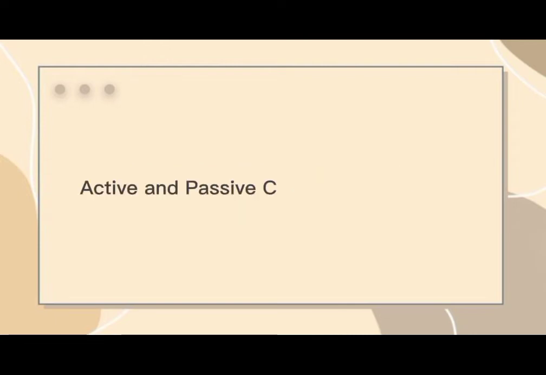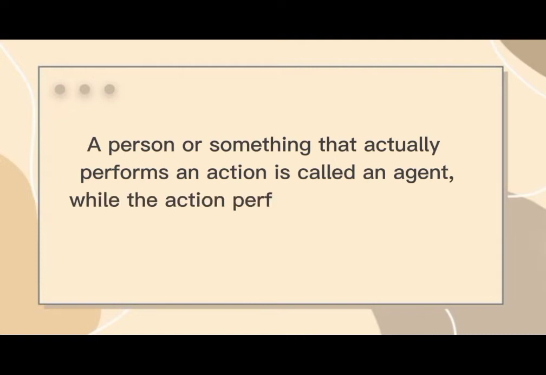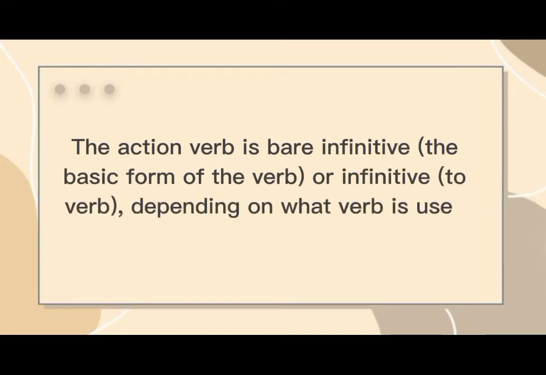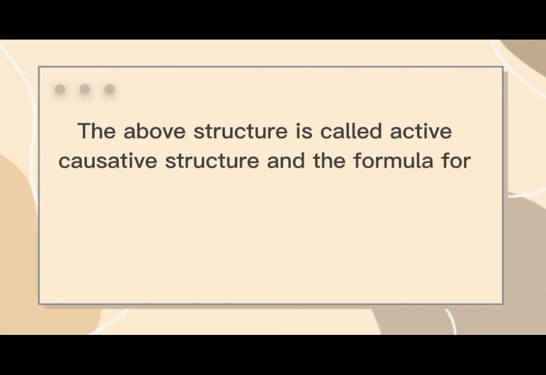Active and passive causative formulas. A person or something that actually performs an action is called an agent, while the action performed by the agent is expressed in the action verb. The action verb is a bare infinitive, the basic form of the verb, or an infinitive with to, depending on what verb is used. The above structure is called the active causative structure, and the formula for creating the sentence is subject plus